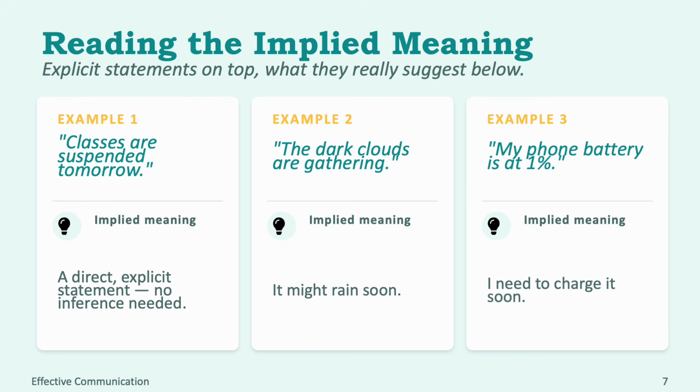Here's another example. "It's getting late." What could the speaker be suggesting? Maybe it's already time for you to go home or finish what you're doing. Understanding implied meaning helps us communicate more effectively.